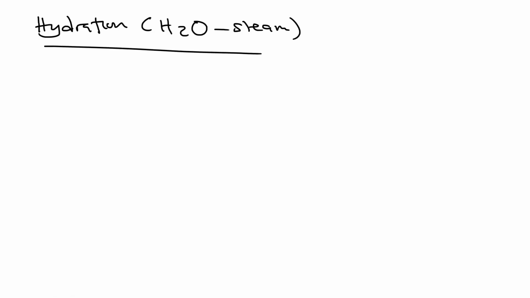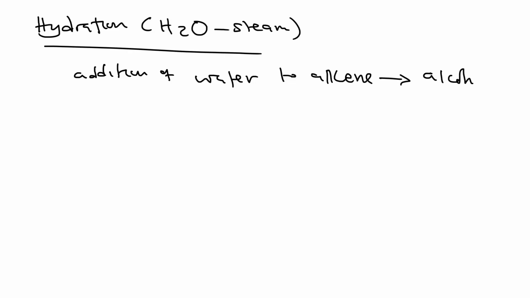Otherwise, we can proceed to the other type of addition reaction, which is the hydration reaction. Now, when you hear of hydration, think of water. In this case, you are going to consider steam, which is just in gas form. So, in other words, hydration is just the addition of water to alkenes in the presence of a catalyst. Now, when you add water to alkenes, it results in the formation of what? Alcohol. So we can say it's the addition of water to alkenes to form alcohol.